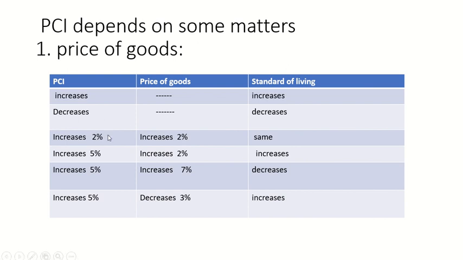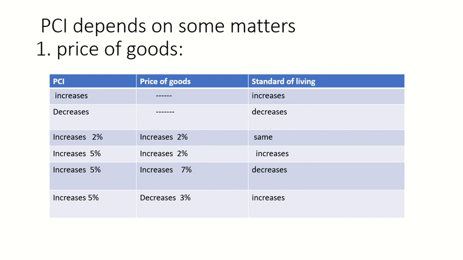So in this case our financial income will be increased here, but our real income is not increased. Then if PCI increases at 5% and the price of goods increases at 2%, our standard of living will be increased, because here PCI increases 5% and the price of goods increases 2%.